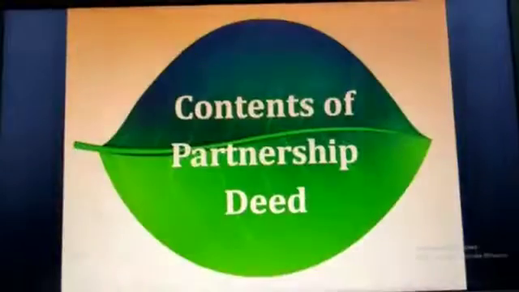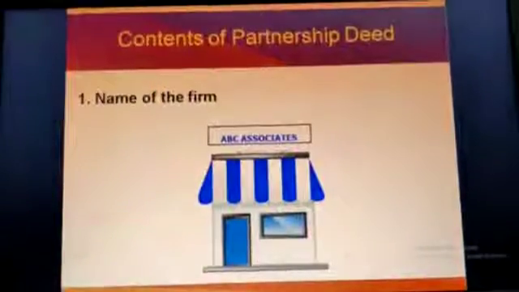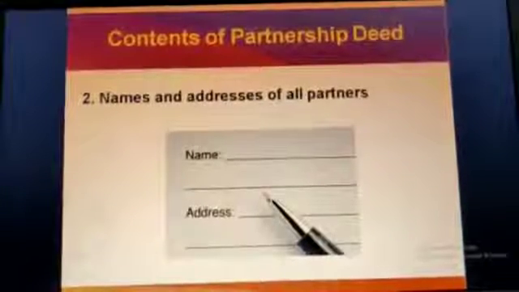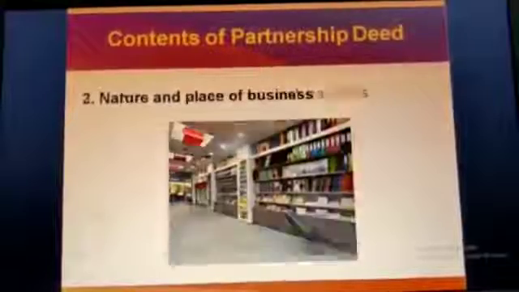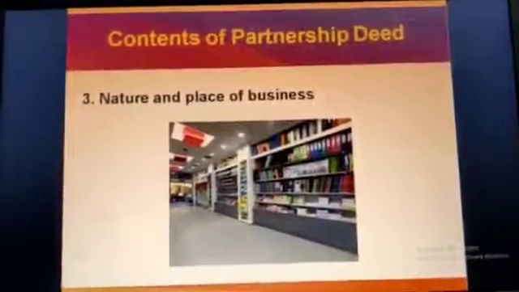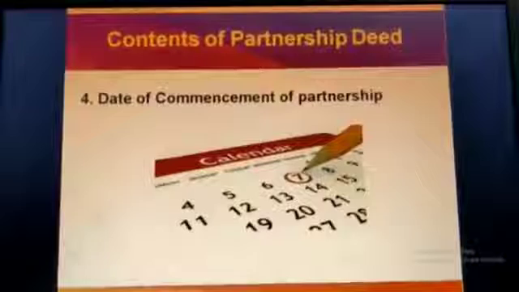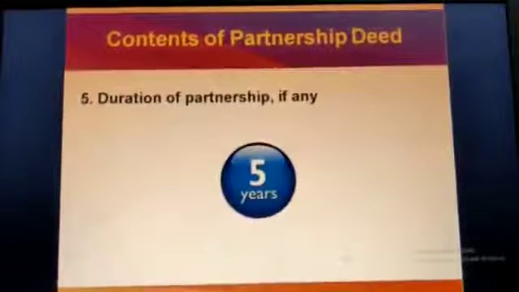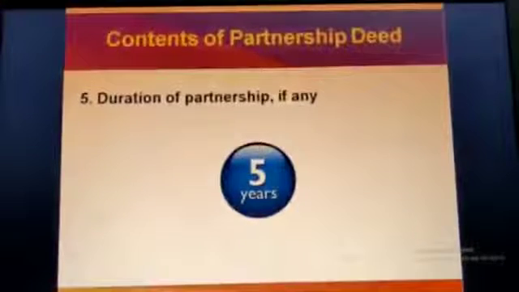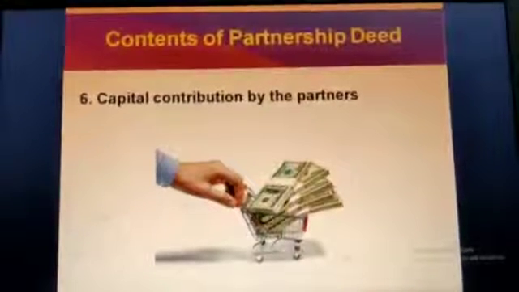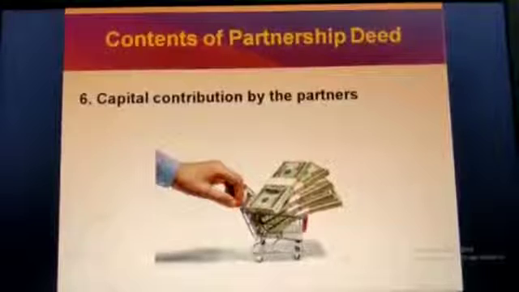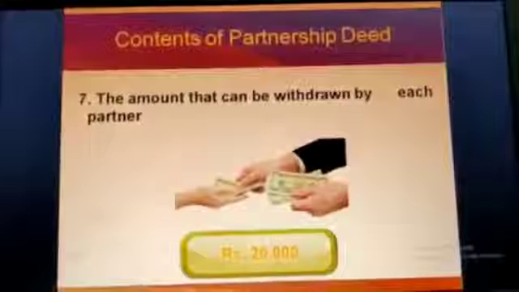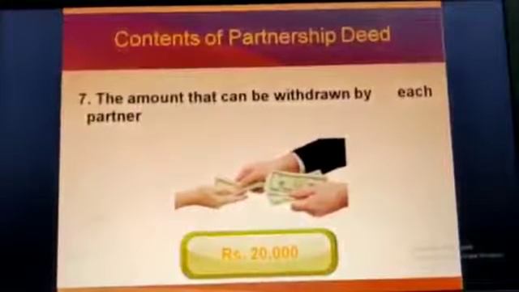So, what are the contents of partnership deed? First is name of the firm. Second, name and addresses of all the partners. Third, nature and place of the business. Fourth, date of commencement of partnership. Fifth, duration of partnership, like 5 years, 10 years. Capital contribution by the partners. The amount that can be withdrawn by each partner, that is called drawing, which we have discussed in accountancy also.